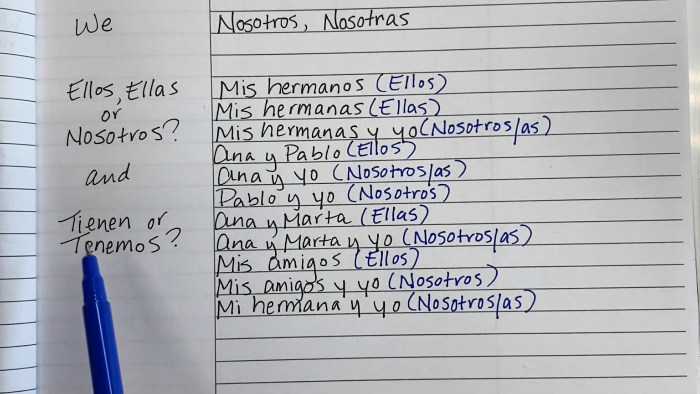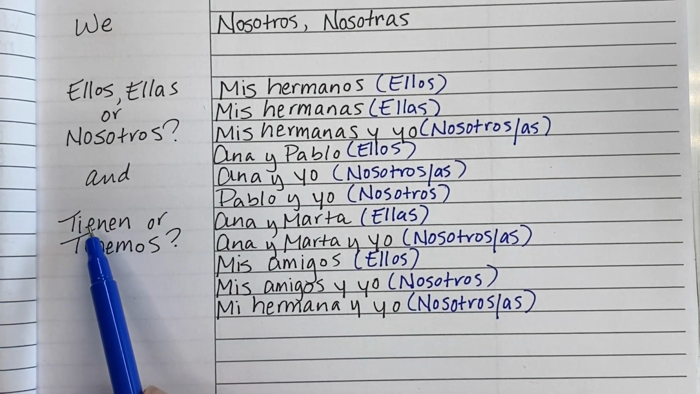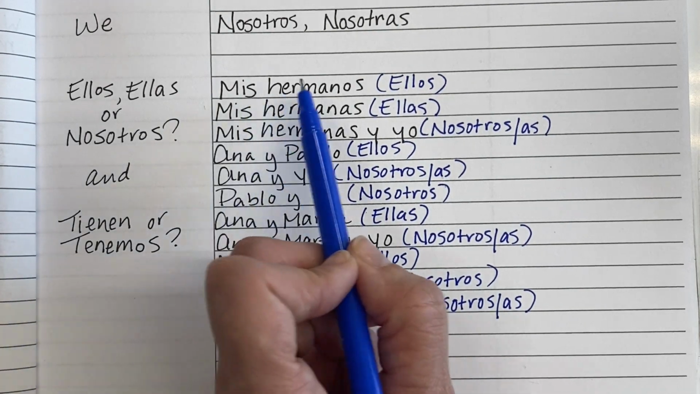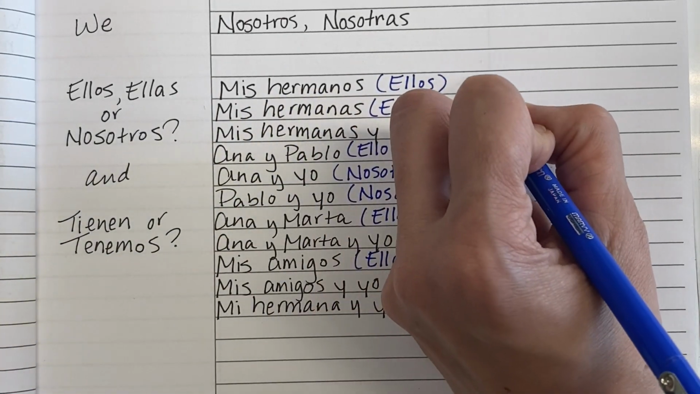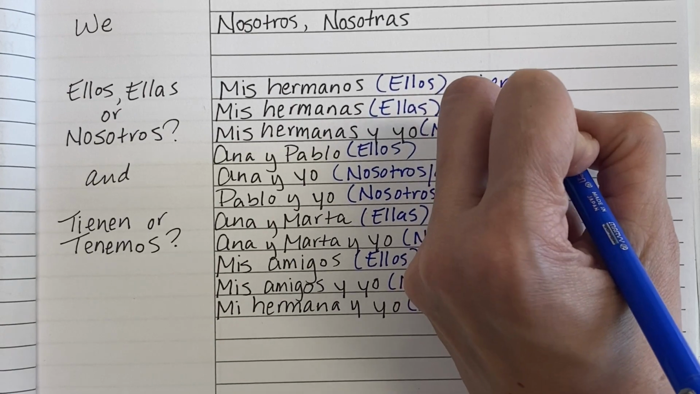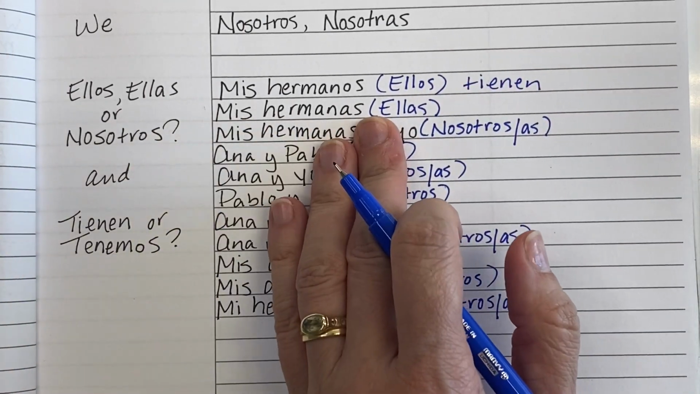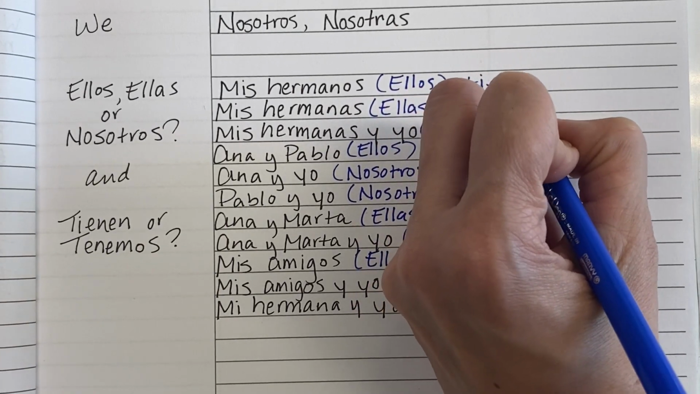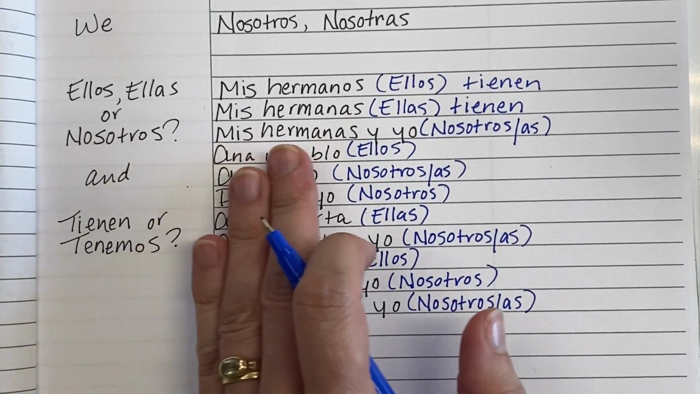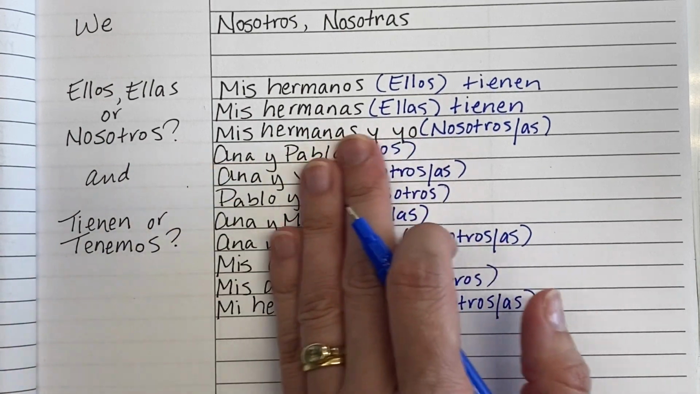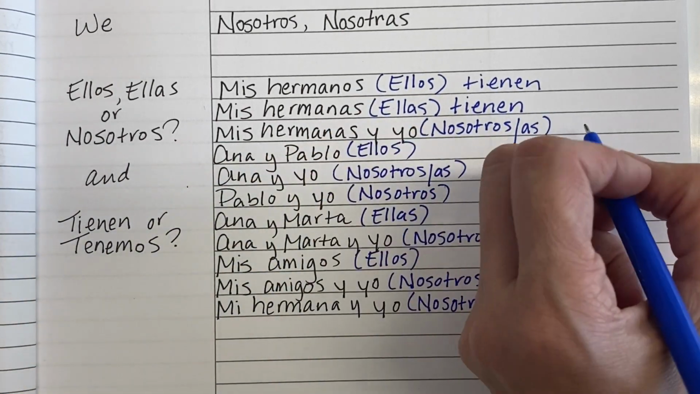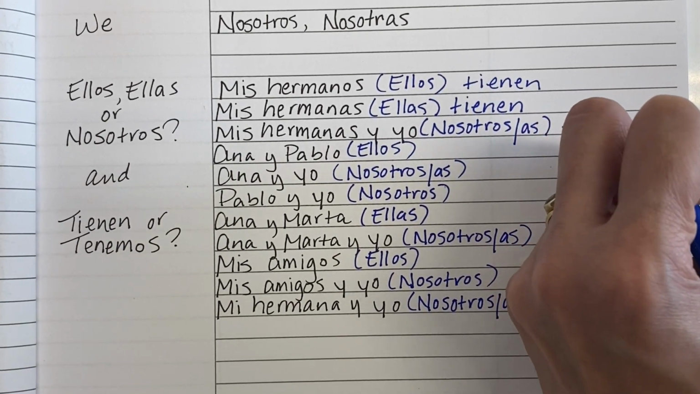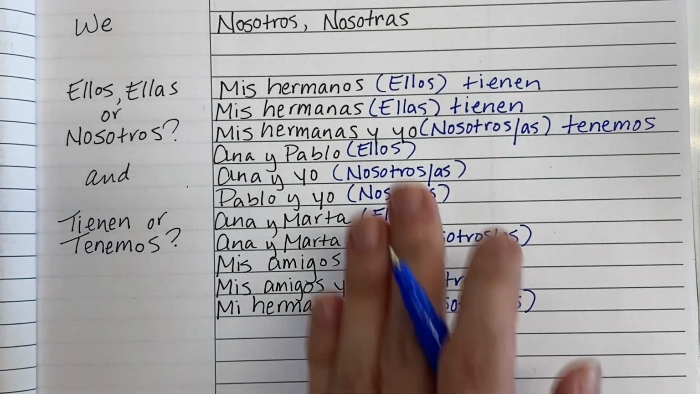So the final step here for these notes is, should we use tienen for they have or tenemos for we have? Well, with mis hermanos, that's they, so we would use tienen. With mis hermanas, that is also they, tienen. But mis hermanas y yo, now we're talking we, right? That's when we use tenemos. Okay, try the rest on your own.